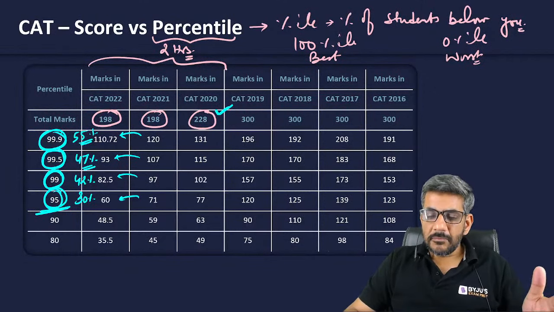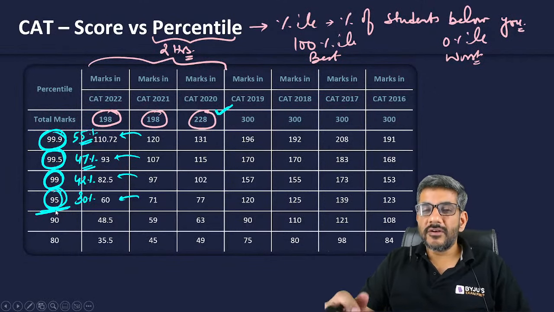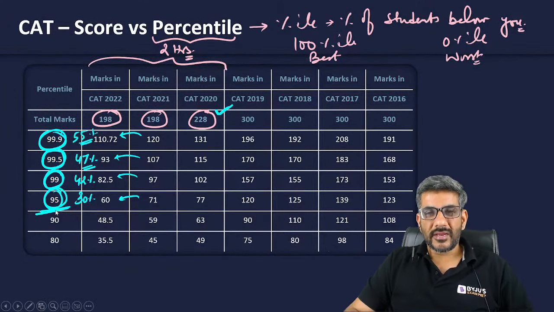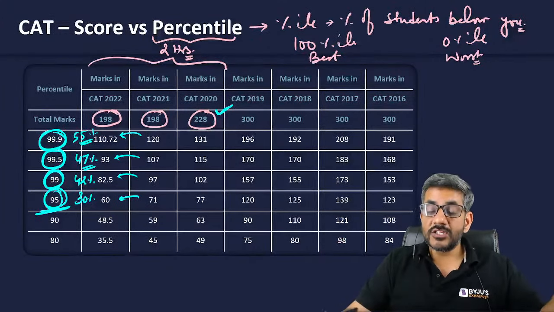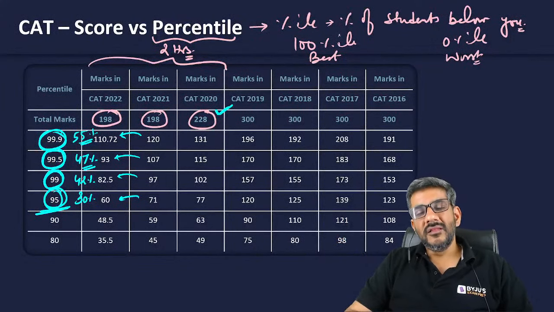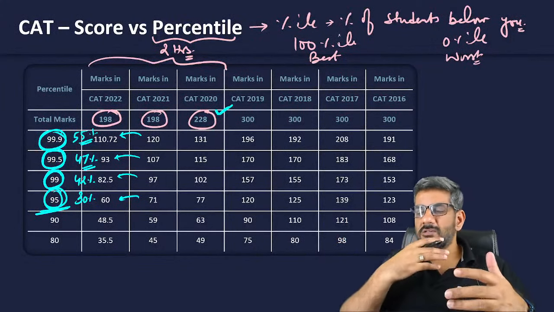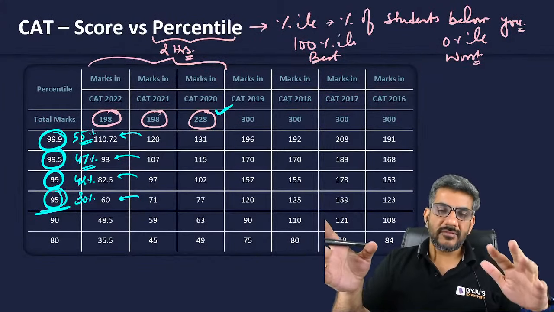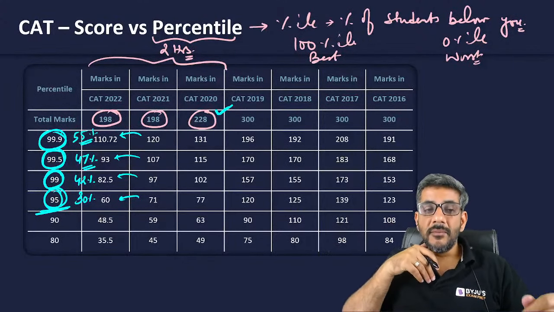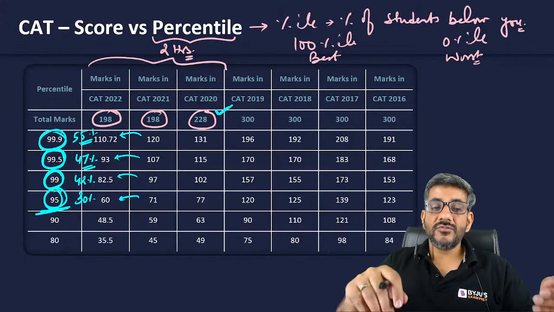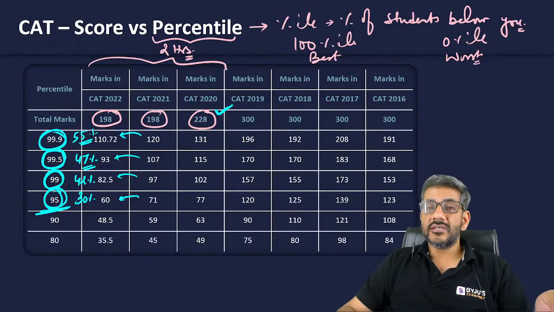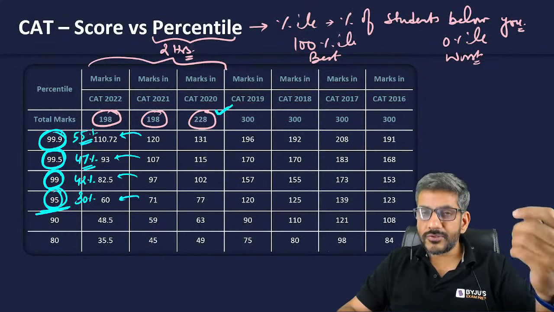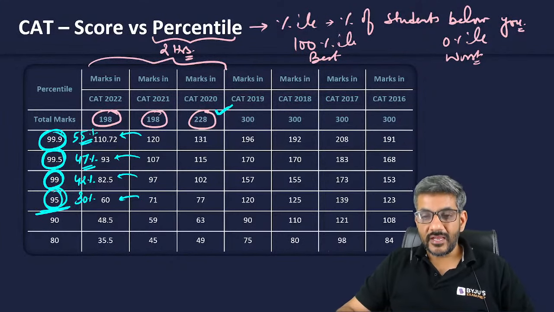Why is it important? Because many of us do not even know what a good score in CAT is, and we always have that idea of an exam from the 10th, 12th and graduation exams that we have appeared in, that above 80-90% is a good score, 60-70 is an average score, and below 50 is a poor score. But let me tell you that 55% gives you 99.9 percentile in CAT. Rather, by doing 42% of the paper, you get 99 percentile, which is good enough to get a call from almost all the IIMs if you have a good profile as well.